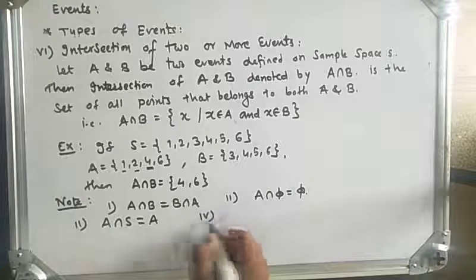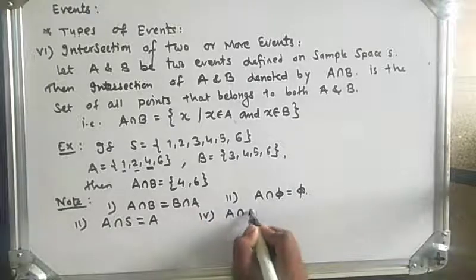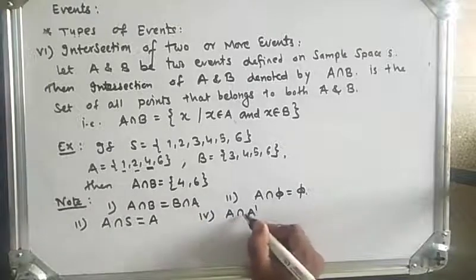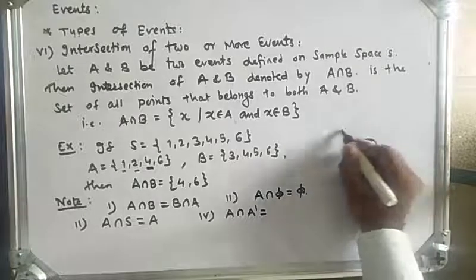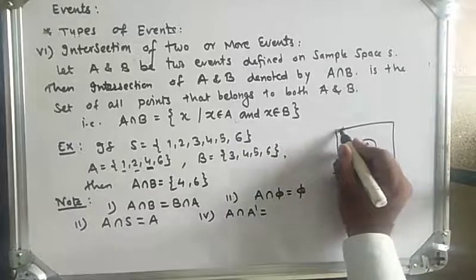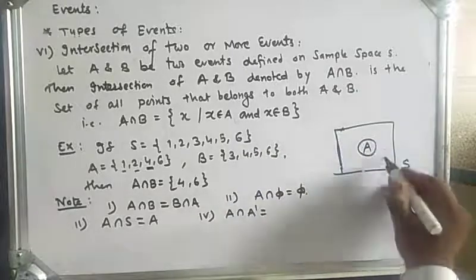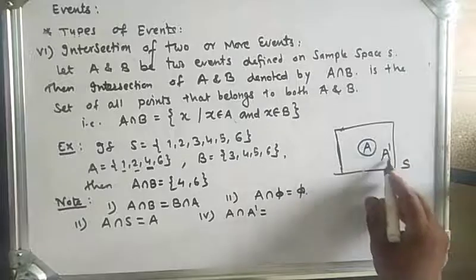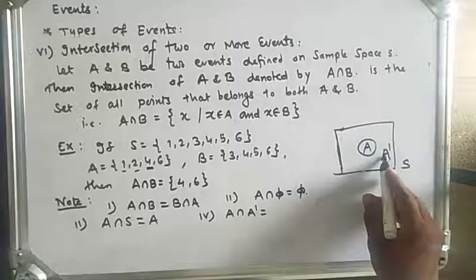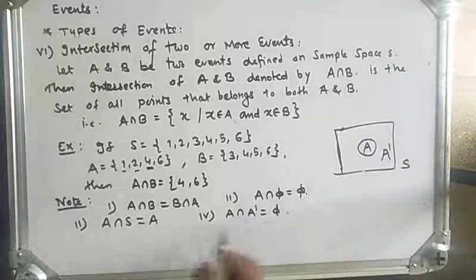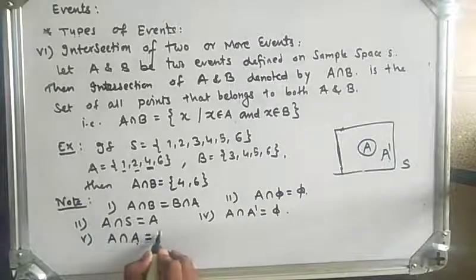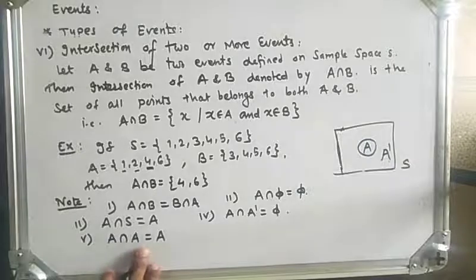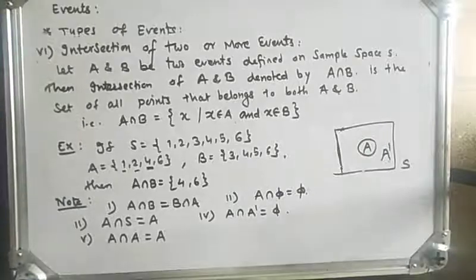Now the fourth one, A intersection A complement. Here this is event A and this is sample space S, and this is A complement. There is no common element between A and A complement, so it will be empty. Next, the fifth one, A intersection A is always A, because both have the same elements. Okay, we will stop here.